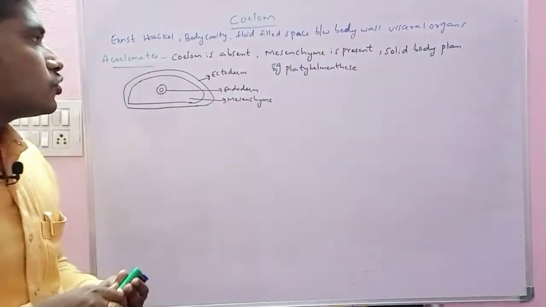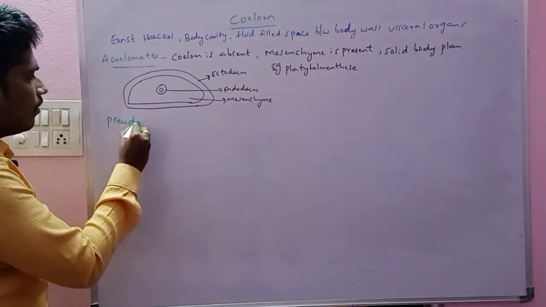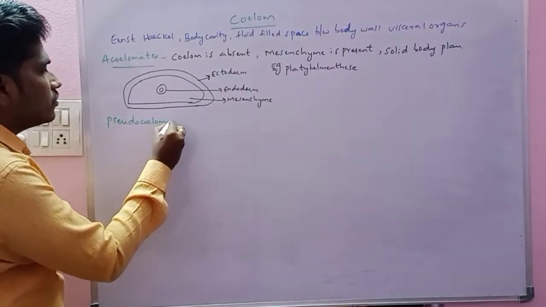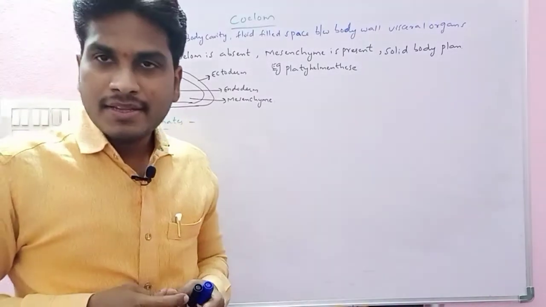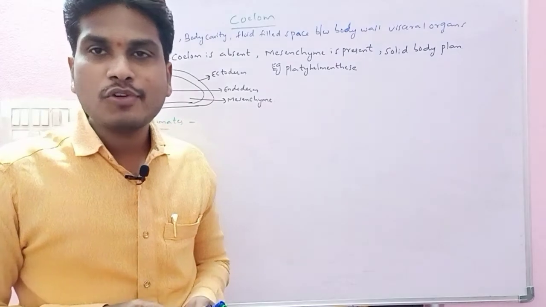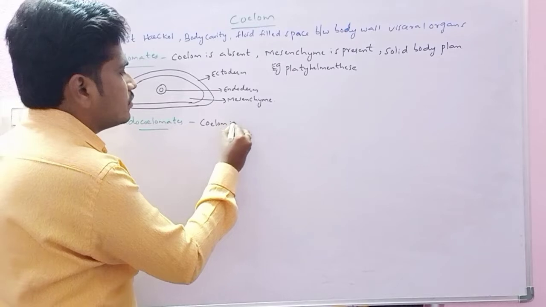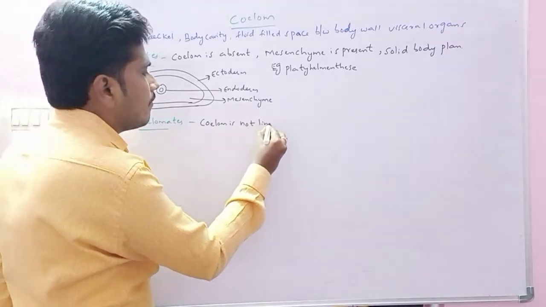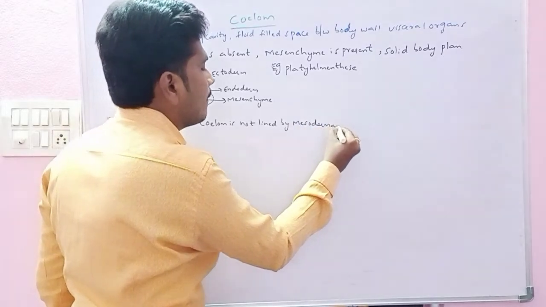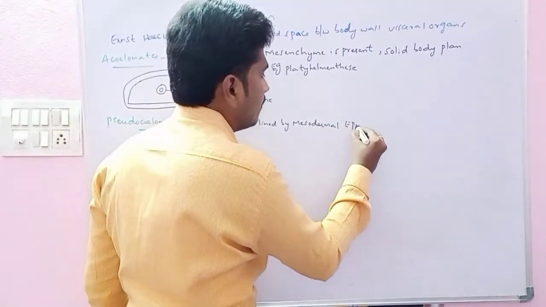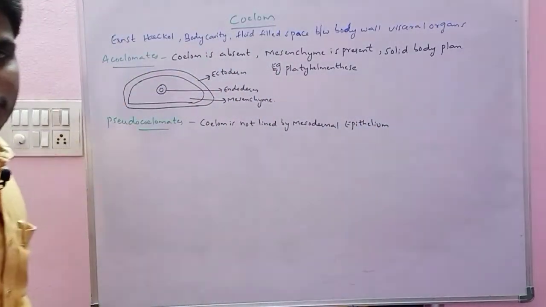Next we have the pseudocoelomates. Here the name itself indicates pseudo, meaning false. The coelom is present, but it is not lined by the mesodermal epithelium.